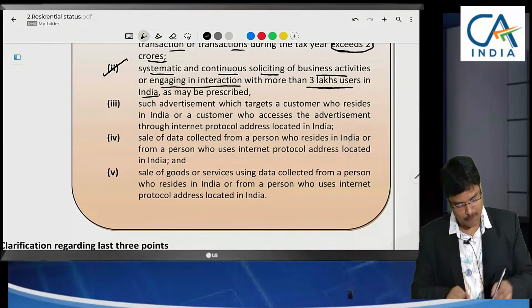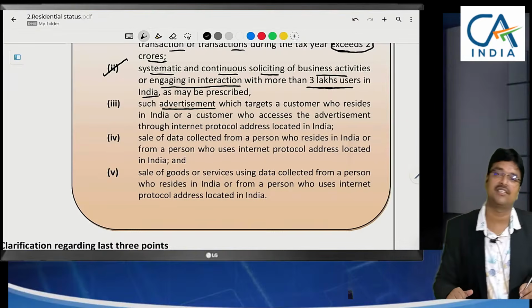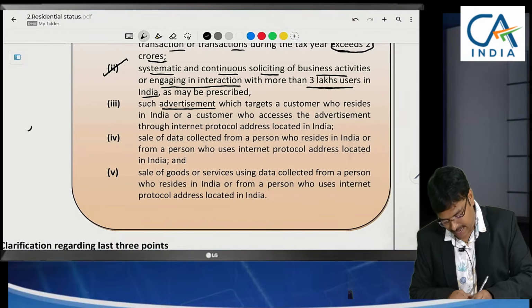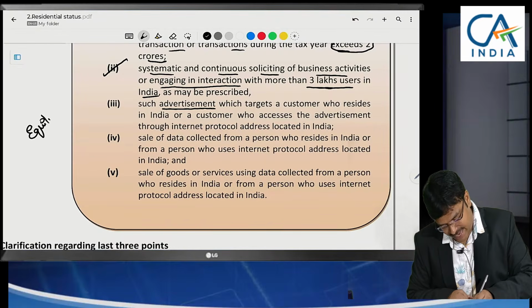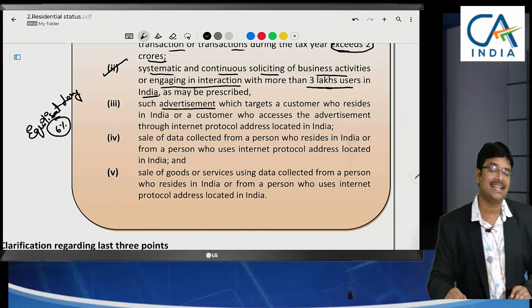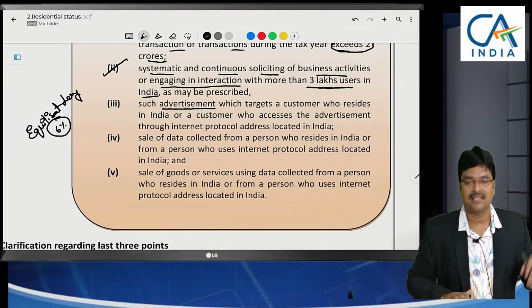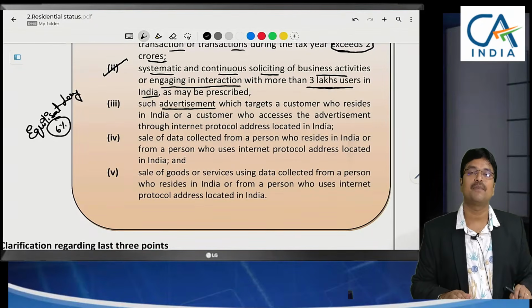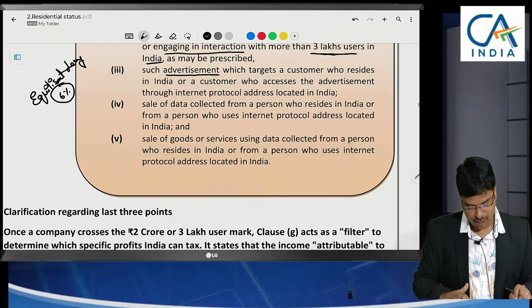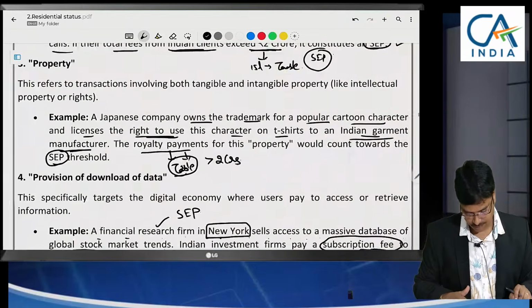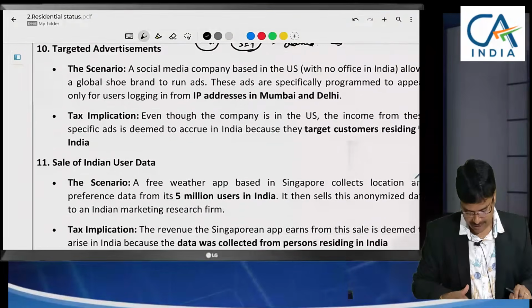Now coming to the third point, advertisement services, very, very important. Earlier, there was a concept of equalization levy, indirectly TDS, 6%. But that equalization levy is omitted from 2024 because this concept of significant economic presence has come now. Let us go through the example of what they have specified here.